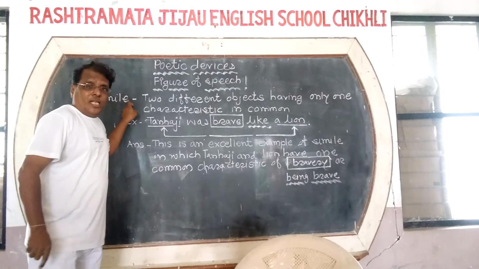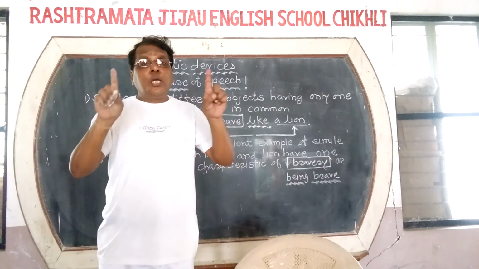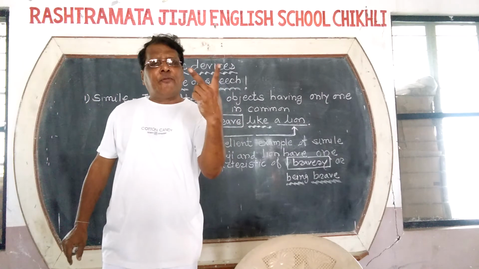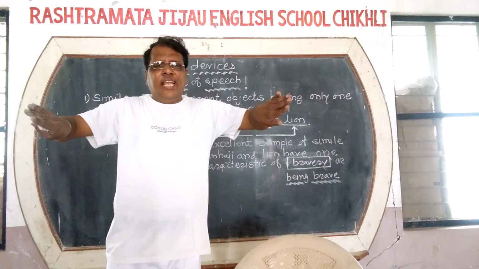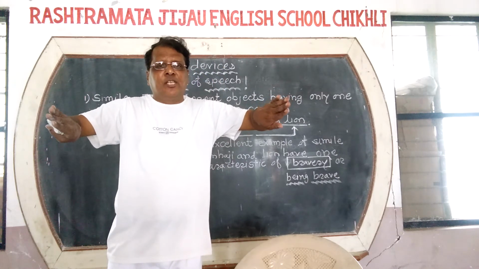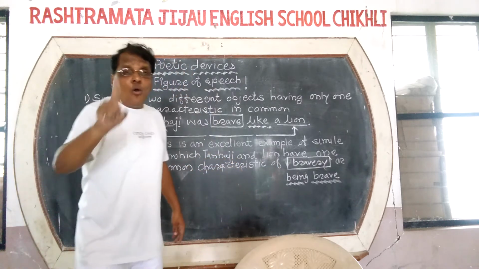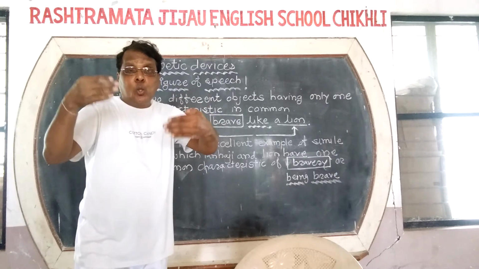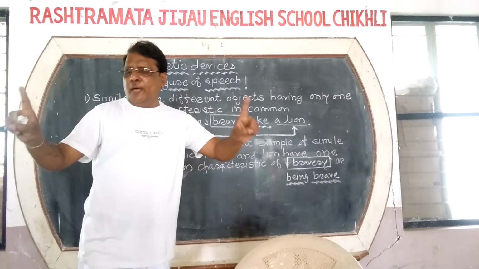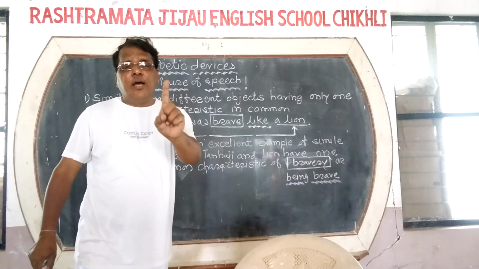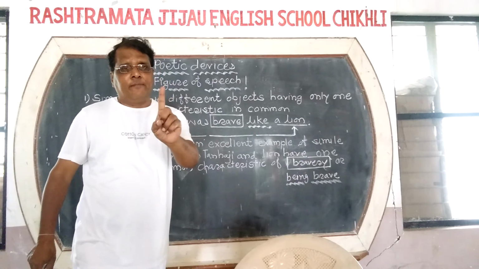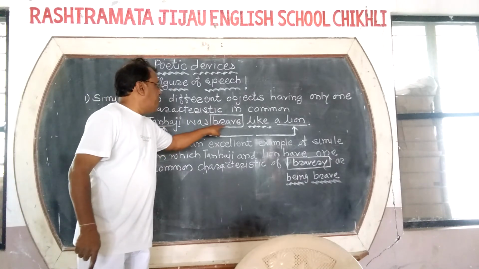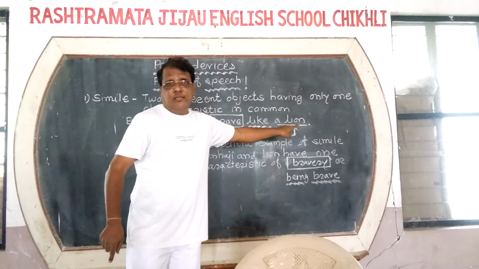Simile, in this figure of speech there are two different objects mentioned in a poetic line. There are two different objects. They are quite different in every characteristic from each other, but only one characteristic is similar between these two different objects. Objects are different, but they have only one characteristic in common. For example, Tanaji was brave like a lion.